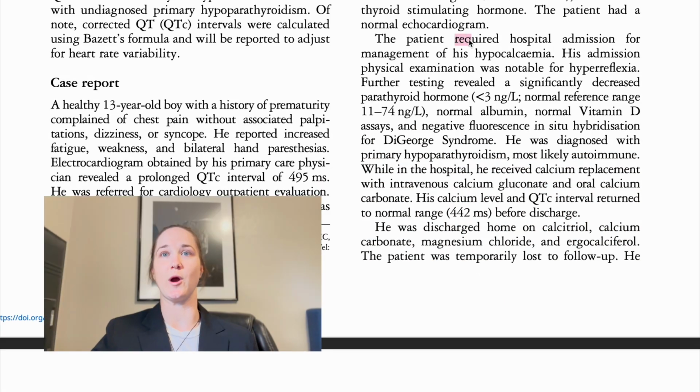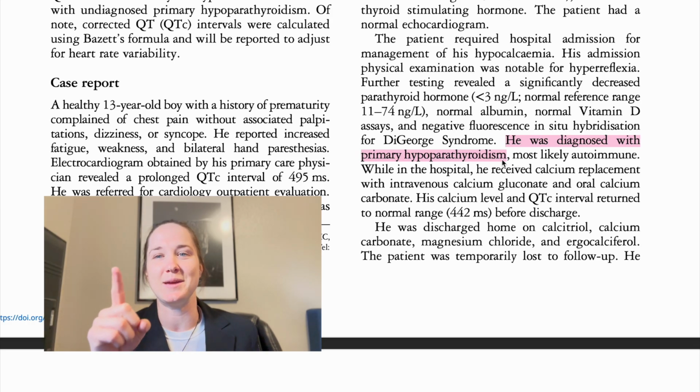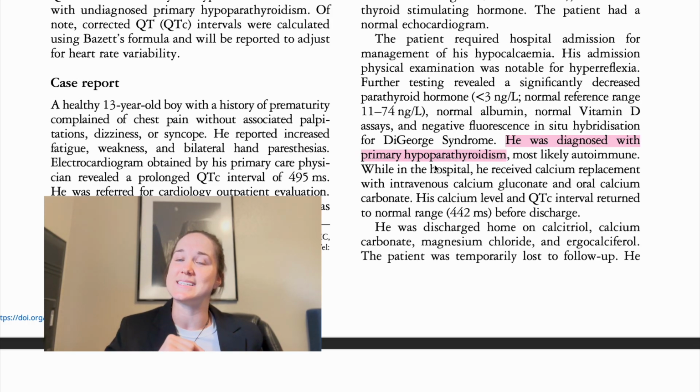So this patient required hospital admission for the management of his hypocalcemia. He then had some extra tests done while he was there, and they found a decreased parathyroid hormone, normal albumin, normal vitamin D, and a negative fluorescence for DiGeorge syndrome. And he was diagnosed with primary hypoparathyroidism. That's what this case is about,